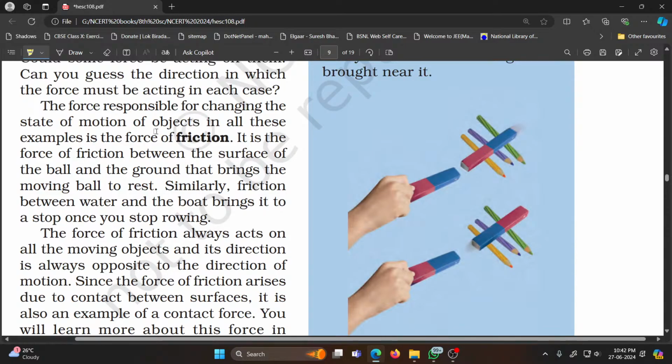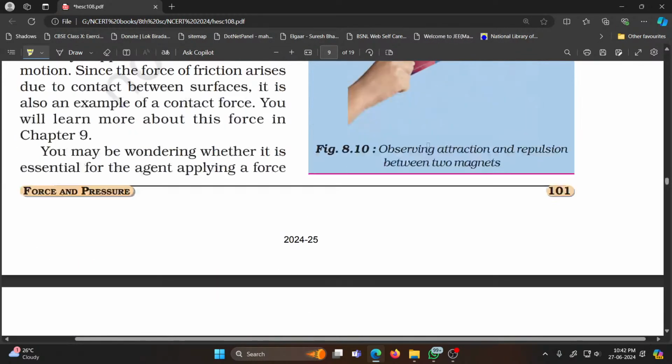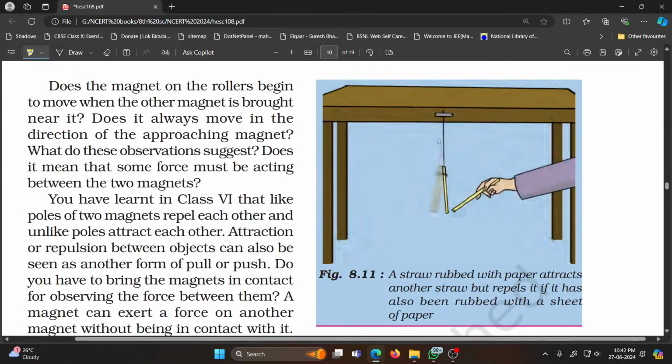But the pencils reduce the friction and hence the magnetic force exceeds the frictional force and we can see the magnet is moving. So this magnetic force is a non-contact force.